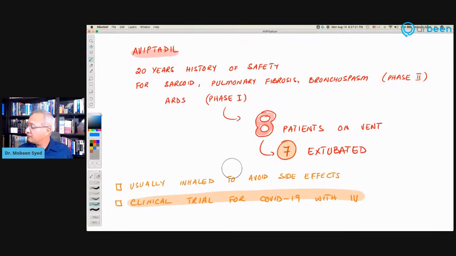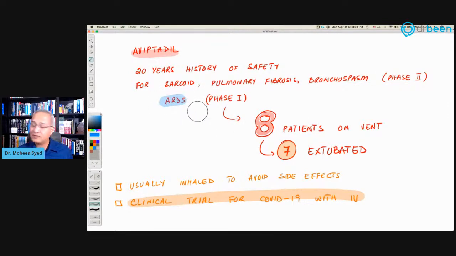Now, let me show you a few more things. It has been in production for 20 years, and for those 20 years it has been going through trials. So it has phase 2 trials for sarcoid and pulmonary fibrosis. Can you tell me why pulmonary fibrosis? We just talked about it. It is protective for the pneumocytes, so when they're not destroyed, the fibrosis production is less. It is protective for the immune system as well. So when the immune system is not overreacting, then less damage and less fibrosis would occur. Bronchospasm, and that is where the bronchodilator effect of Aviptadil would come in. So it has been going through phase 2 for these diseases.